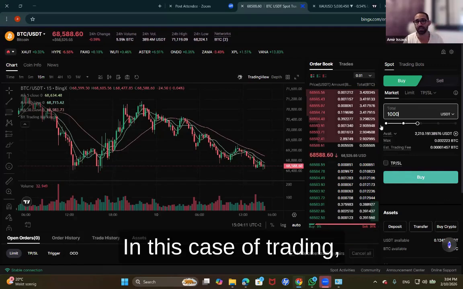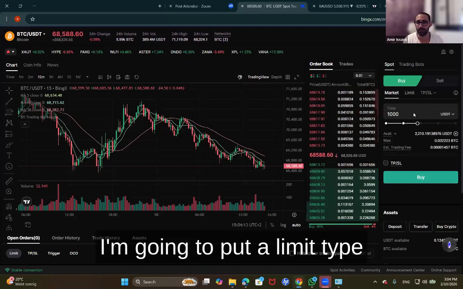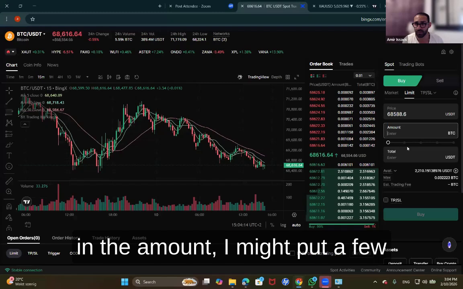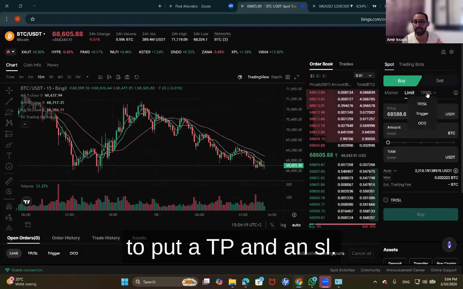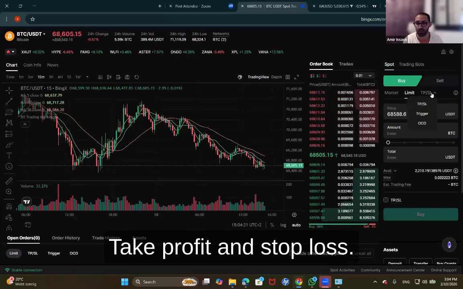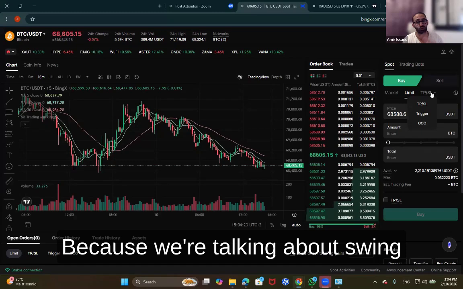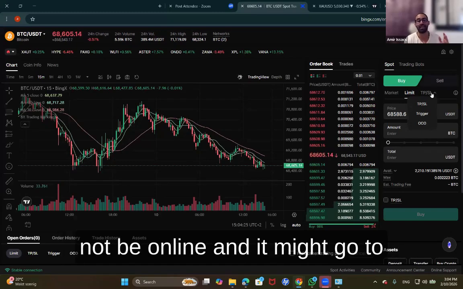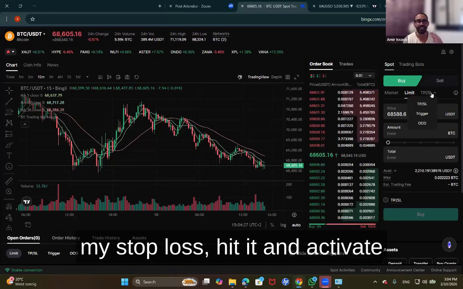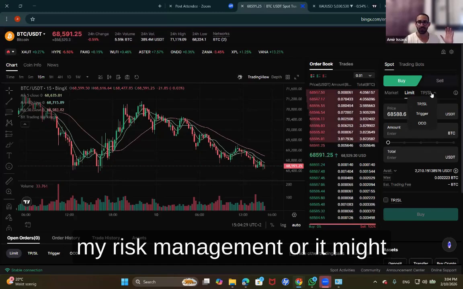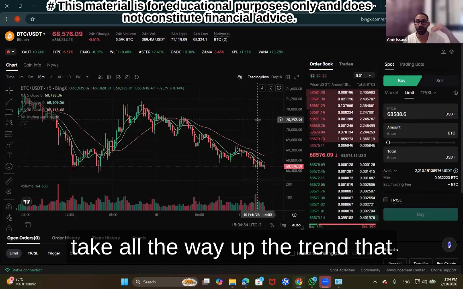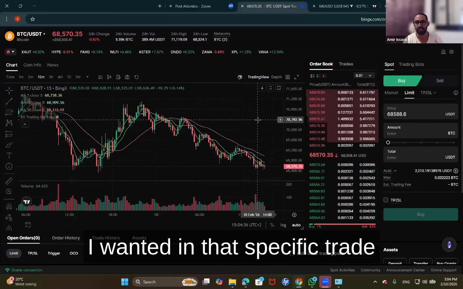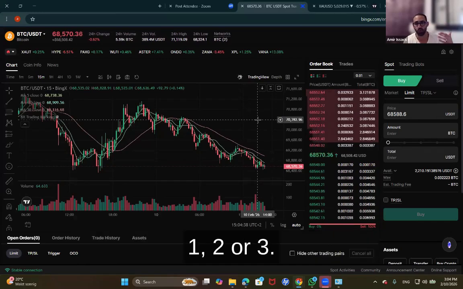In this case of trading, I'm going to put a limit, type in the amount. I might put a few orders, and then I'm also going to put a TP and an SL, take profit and a stop loss. Because we're talking about swing trading or day trading, and I might not be online, and it might go to my stop loss, hit it, and activate my risk management. Or it might take all the way up the trend that I wanted in that specific trade, and then I'll hit my take profit 1, 2, or 3.